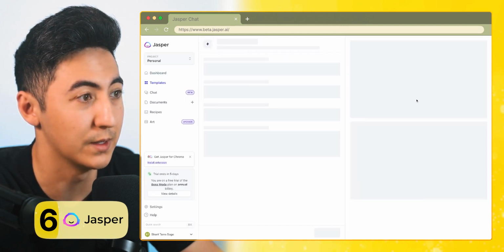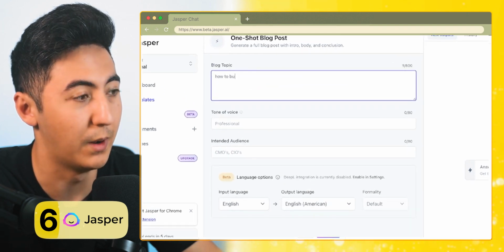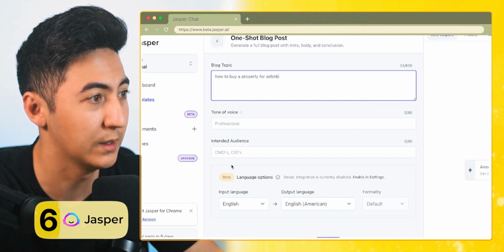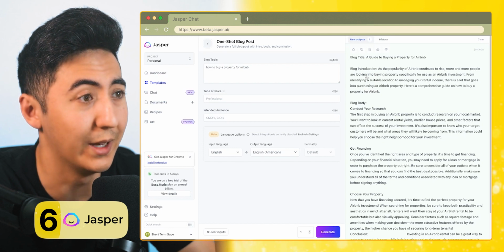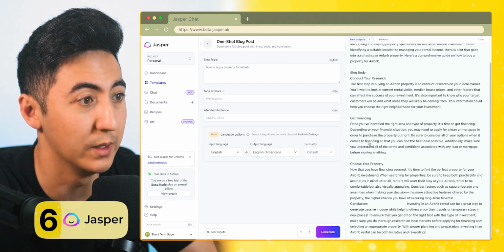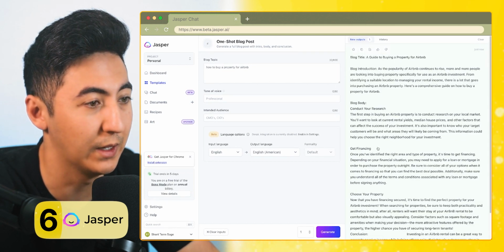So first thing it wants us to do is to write a blog post. Now the blog topic is going to be how to buy a property for Airbnb. Tone of voice, professional, intended audience, we're gonna skip that, English, and let's do generate. So as you can see on the right here, we have the blog title, blog introduction, body, and then it has some different bullet points such as get financing, choosing your property. It is pretty basic and it doesn't have a lot of substance to it.